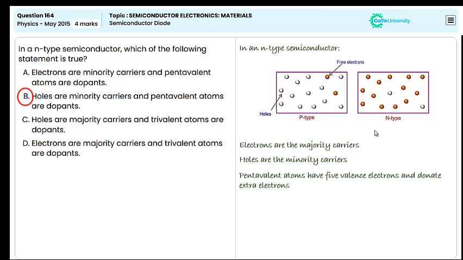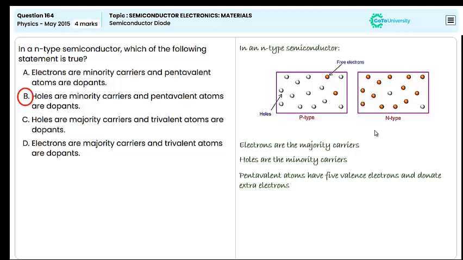Let's see option C. Holes are majority carriers and trivalent atoms are dopants. This is incorrect because in an N-type semiconductor, holes are the minority carriers. Additionally, trivalent atoms, that is with 3 valence electrons, are used as dopants in P-type semiconductors and not in N-type. N-type semiconductors require pentavalent atoms as dopants to increase electron concentration. So this is a wrong statement.